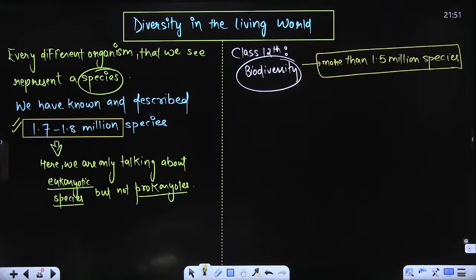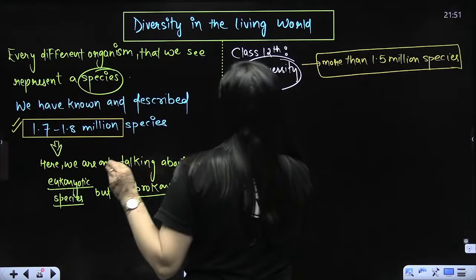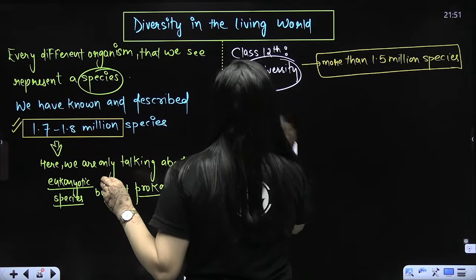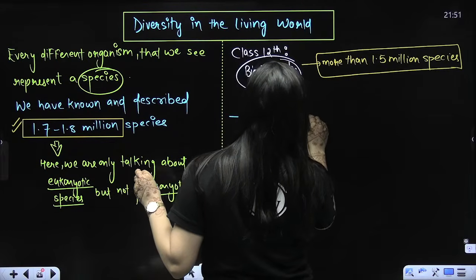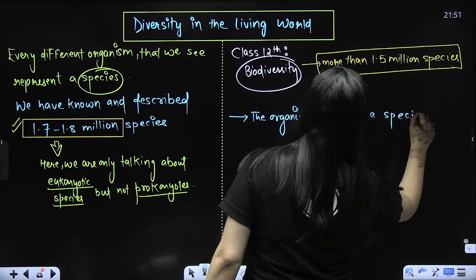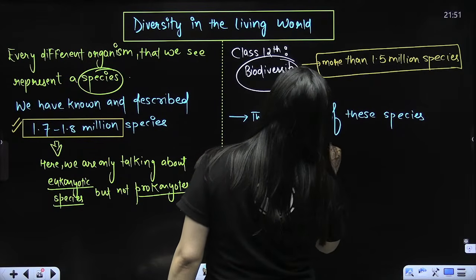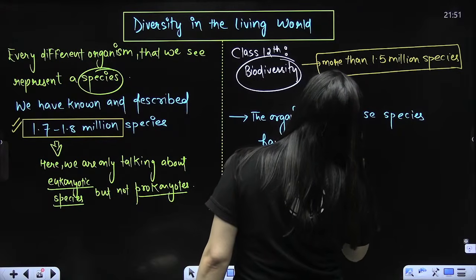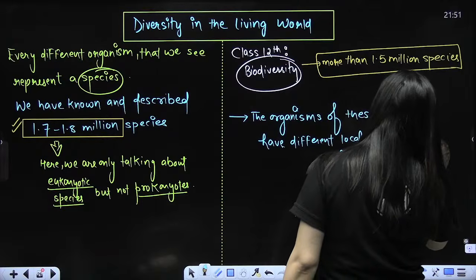So each of these species, they are known by their local name, vernacular name, which vary from place to place. So these are the number of diversity. This is about the diversity, and you can see the organisms of these species. These species have different local names, which are called vernacular names.